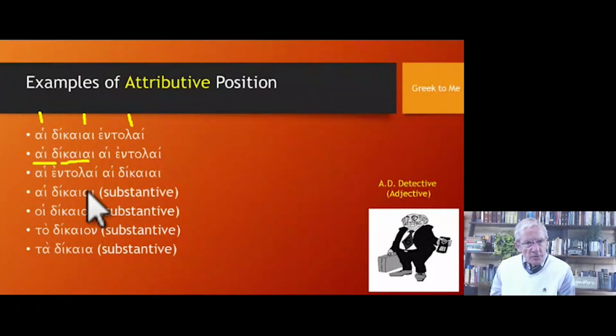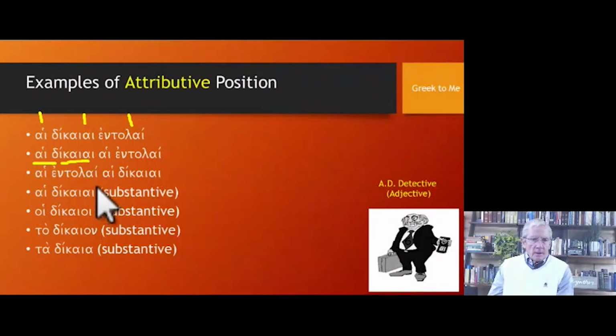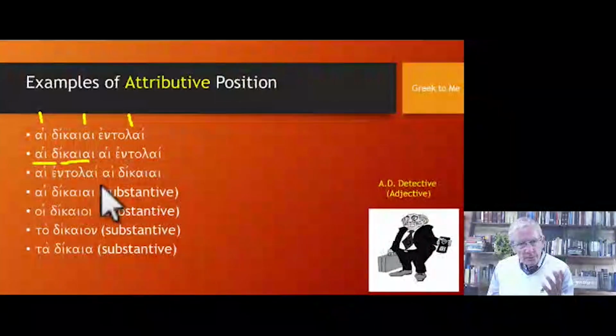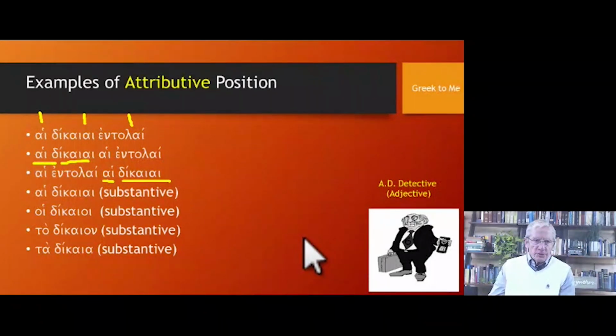Now, look at the third example, hai entolai, hai dikai. We have the same parsing. Literally, the commandments, the righteous. What is the position of the adjective? It's attributive. Here's the article that precedes the adjective, the righteous commandments.